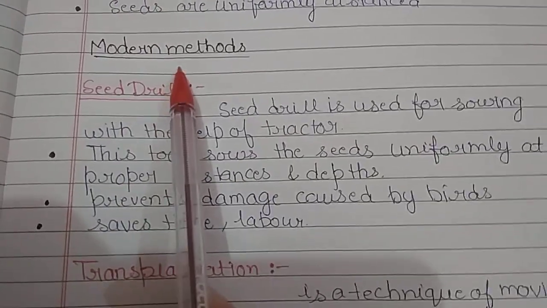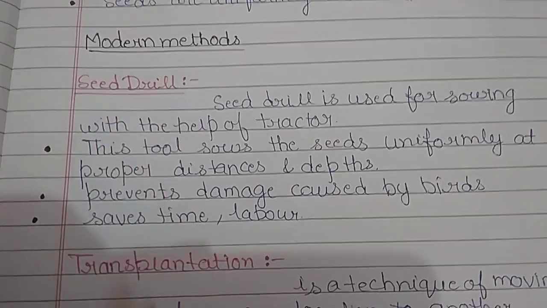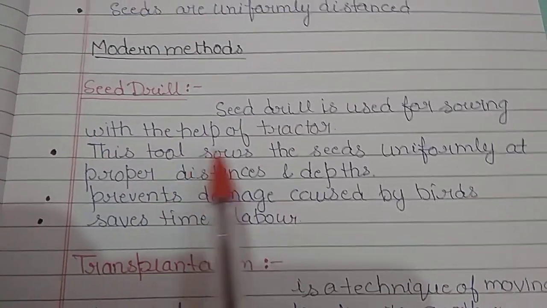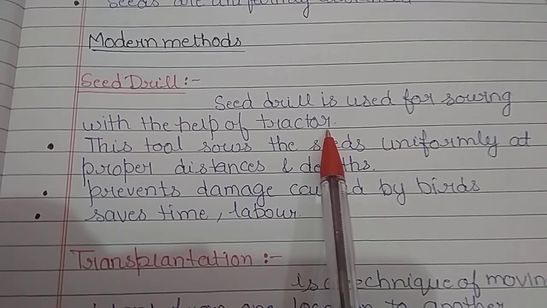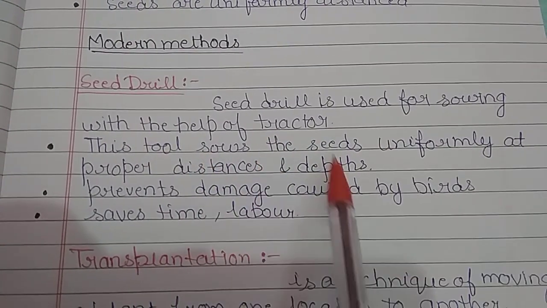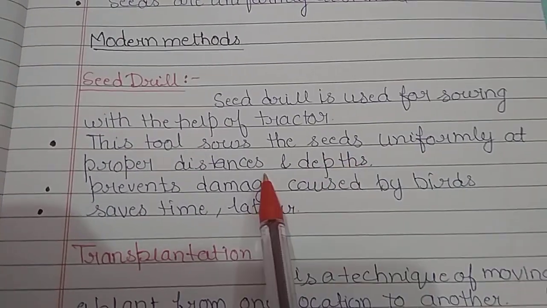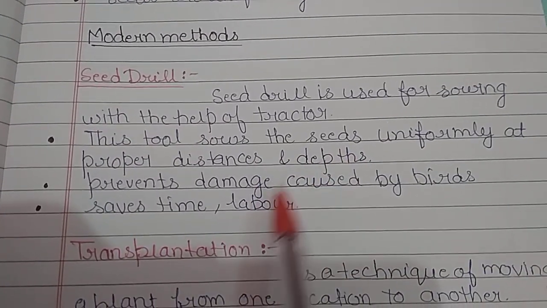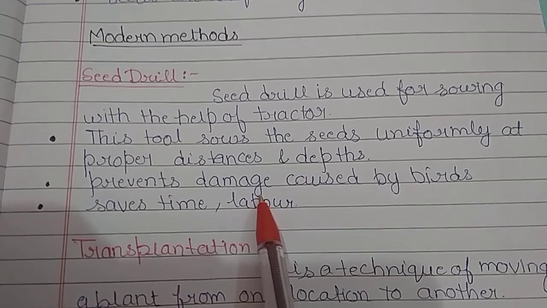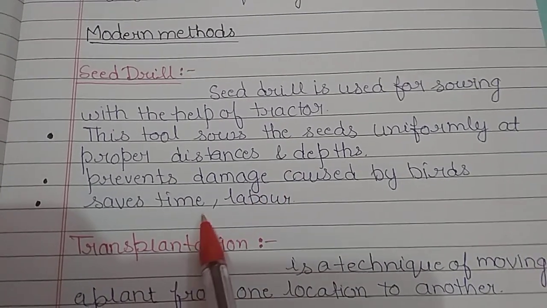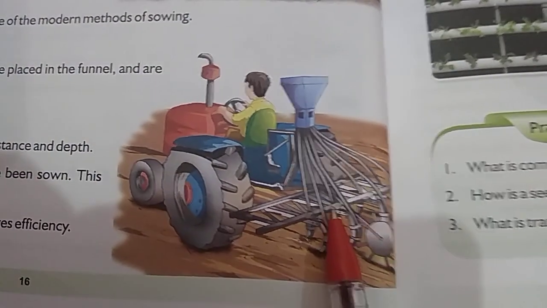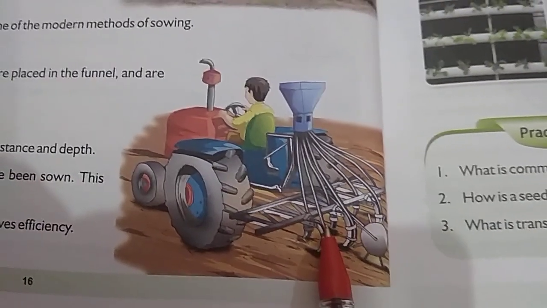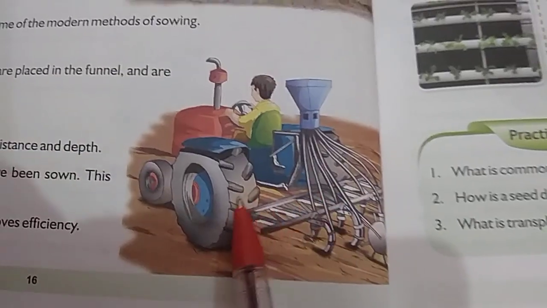Next is modern methods. They are seed drill and transplantation. Seed drill is used for sowing seeds with the help of a tractor. This tool sows the seeds uniformly at proper distances and depths, and it helps to prevent damage caused by birds and also saves our time and labor. As shown in this picture, a seed drill is attached to a tractor which helps in sowing seeds.